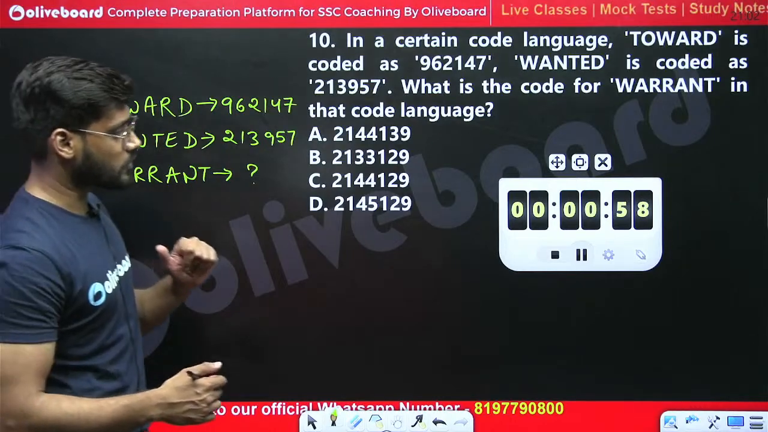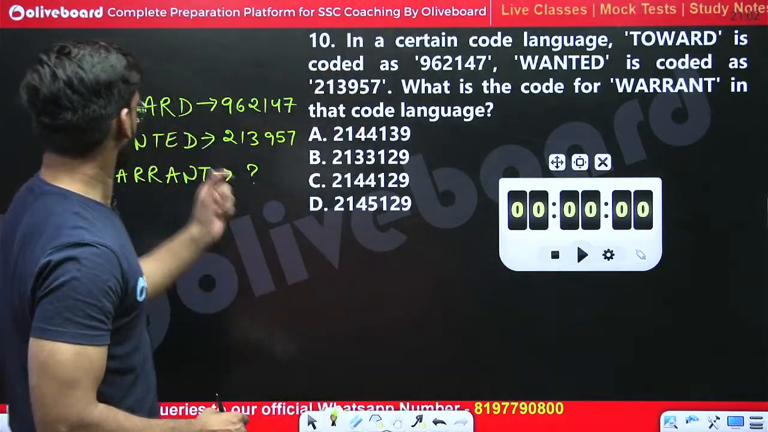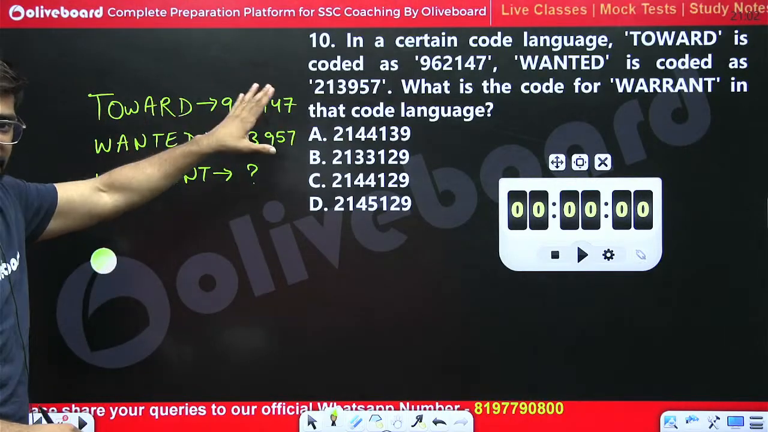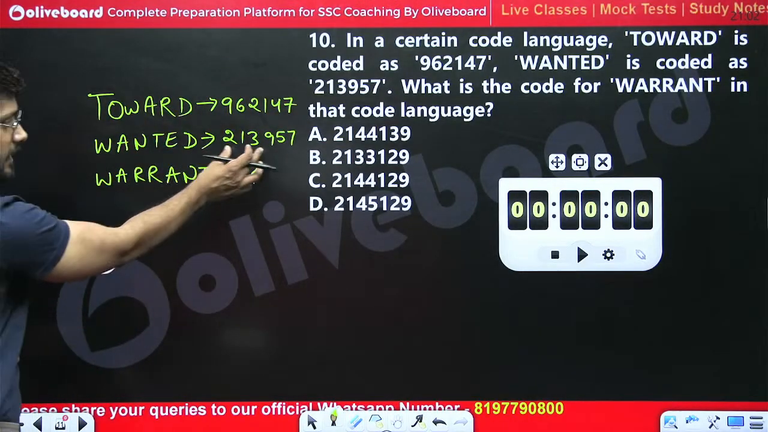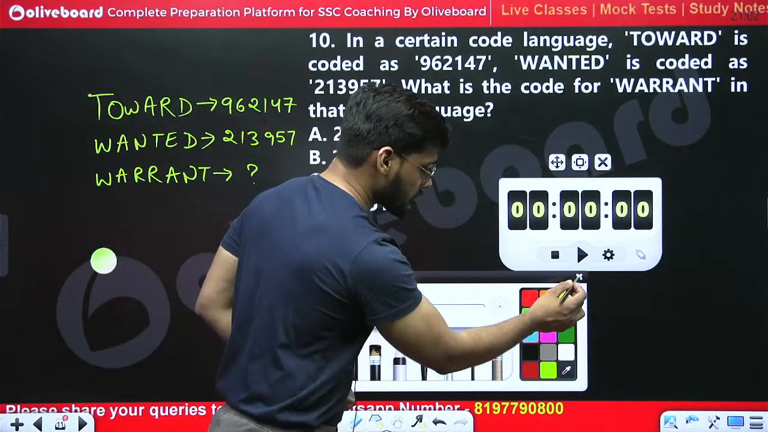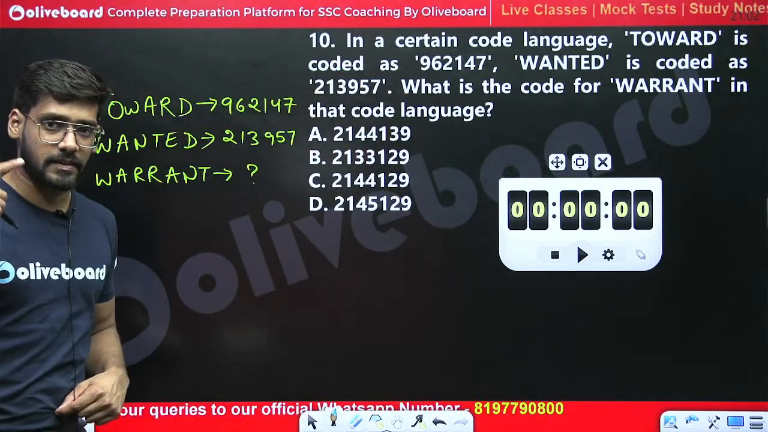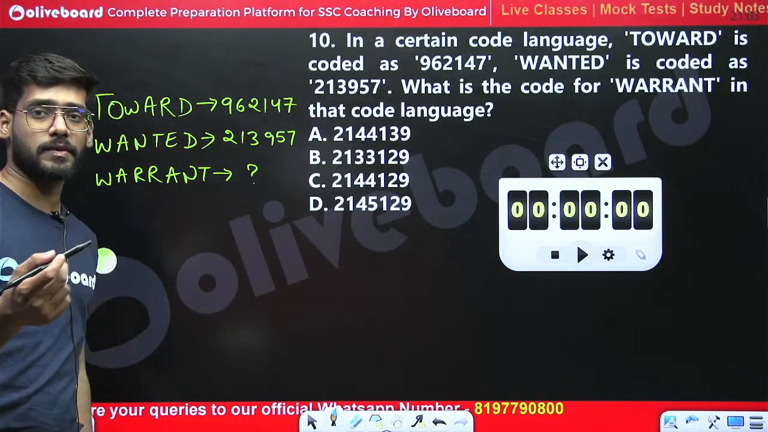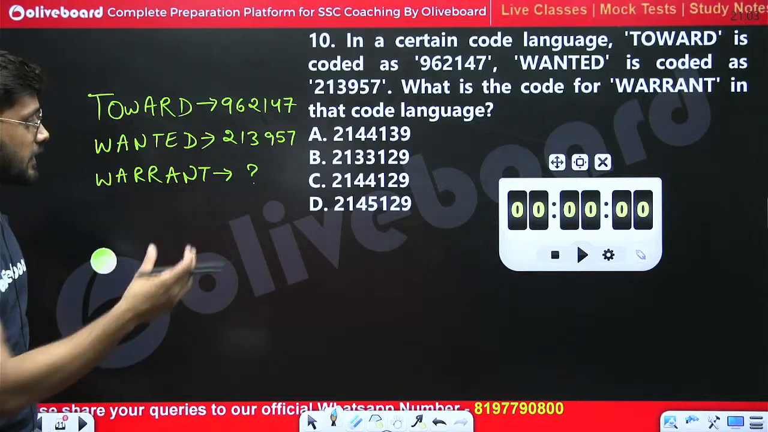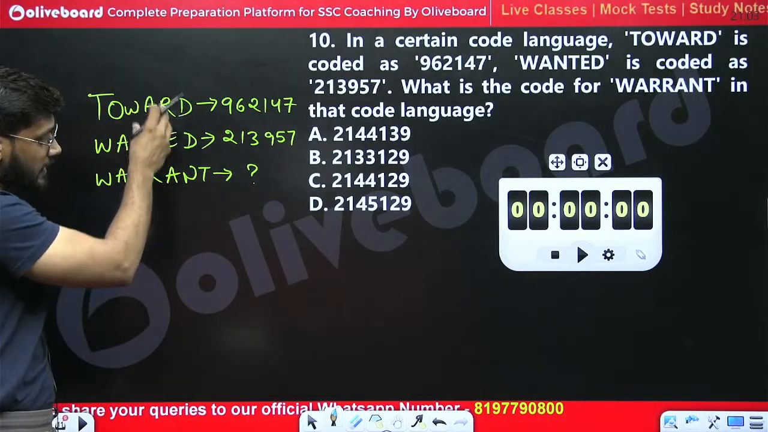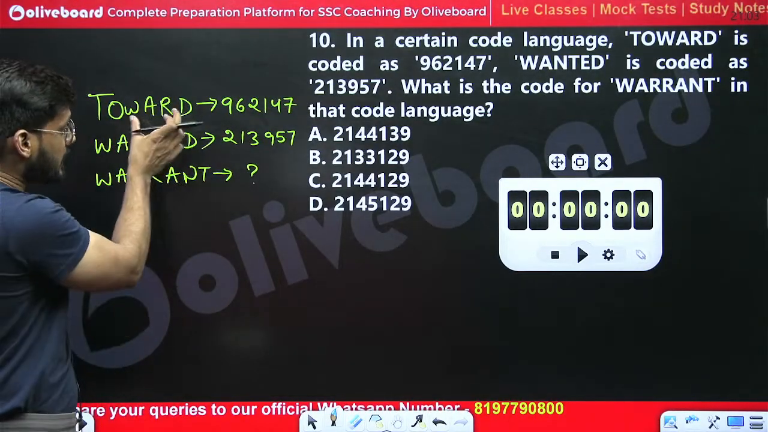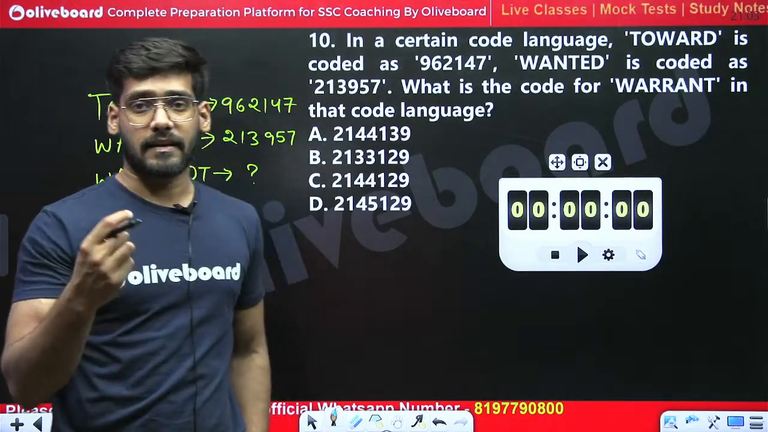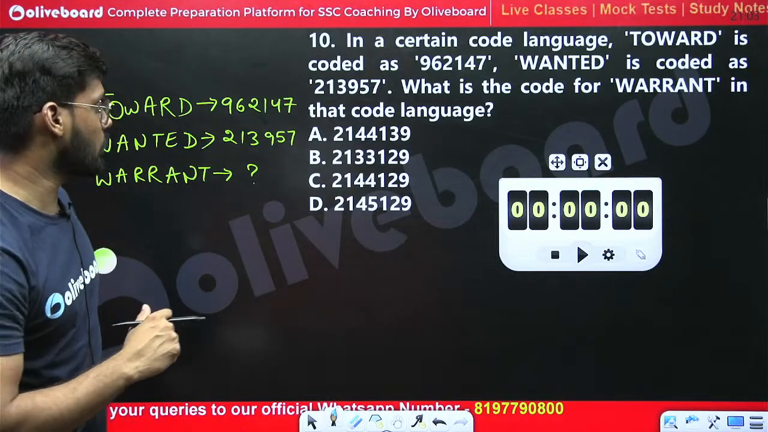Okay, let's see what should be the right answer. Since there are 6 letters and 6 numbers, again 6 letters and 6 numbers, what should be the first logic, the first thought that should strike our mind to decode this one? Let's find the common one. Because there are equal numbers of letters and digits, this is from the same number coding.